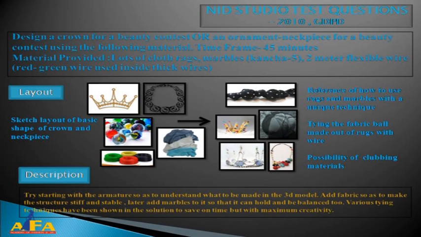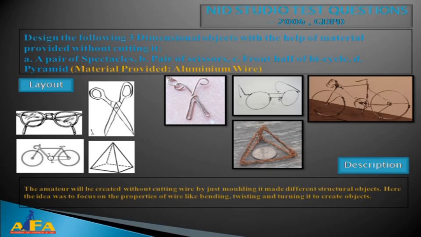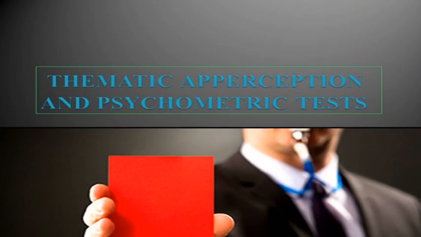Should I tell you one of the questions? For example, with the given wire, marble and cloth rack, you need to create a crown or a headgear. Sounds interesting? Yes? So let's discuss the next round of tests, which is known as the performance perceptual test. These tests are again taken in 2 rounds. They may call it a thematic apperception or psychometric test, or they may take your audio-visual test. So let's go over to Abhilasha for the thematic apperception or psychometric test.